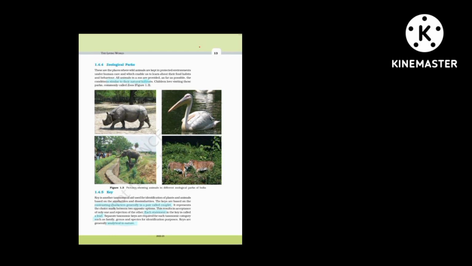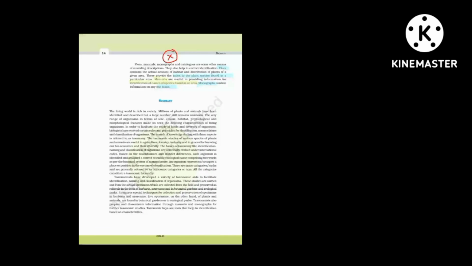And next is the fifth one, key. So a key is based on contrasting characters, generally in a pair called a couplet. Okay, they have contrasting characters. So the pair is known as a couplet, and each statement in the key is known as a lead. Okay, this is analytical in nature. This is a point you have to remember. They are analytical in nature. So many of us will go through these 5 points and miss out this paragraph, but this is very important.